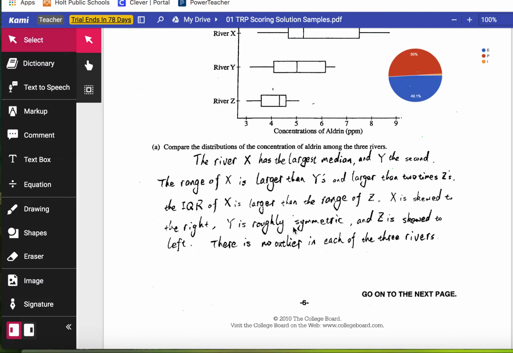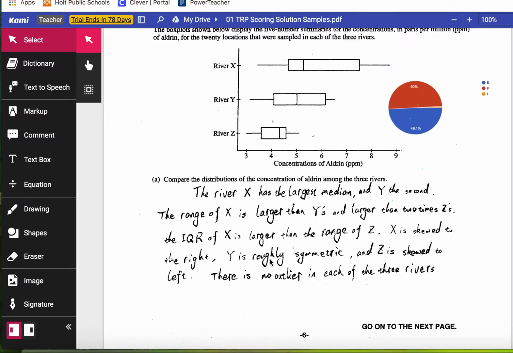Does this kid mention spread? So this kid mentions spread in two ways, range and IQR. And they're doing comparative. They're saying larger. All that means is that it's larger than river Y, larger than river Z. So this meets criteria for range. It meets comparison criteria. And then finally, shape. X is skewed to the right. Y is roughly symmetric. Z is skewed to the left.